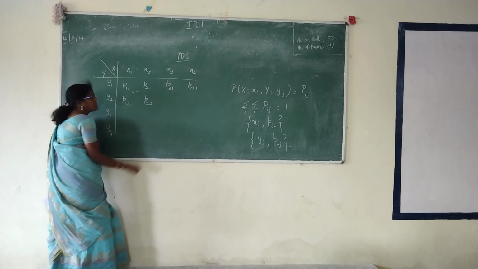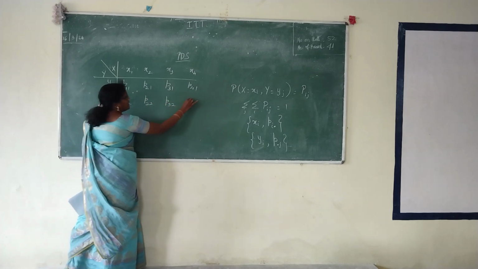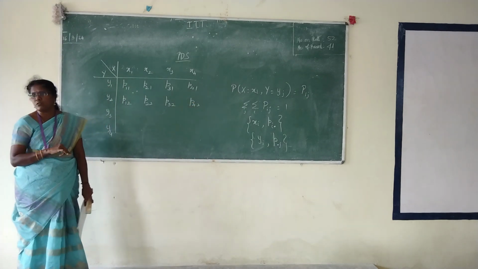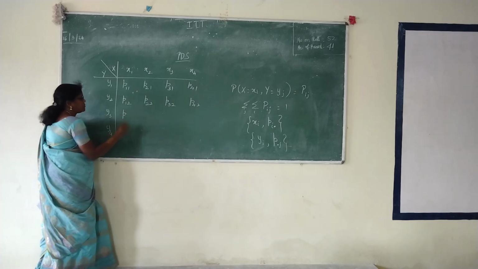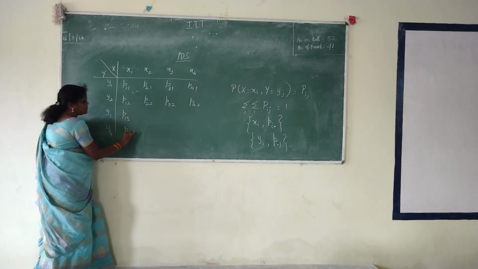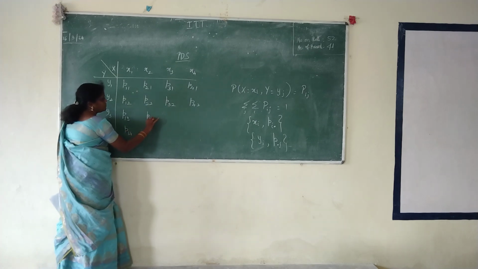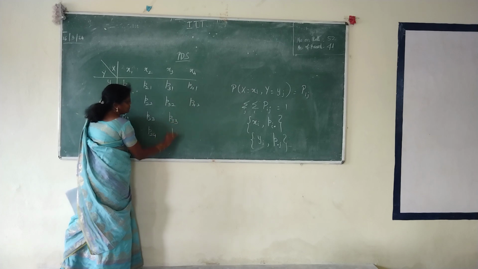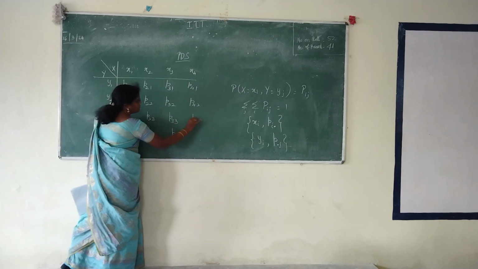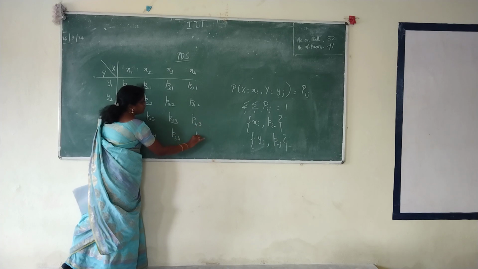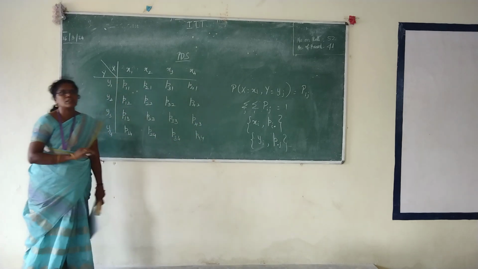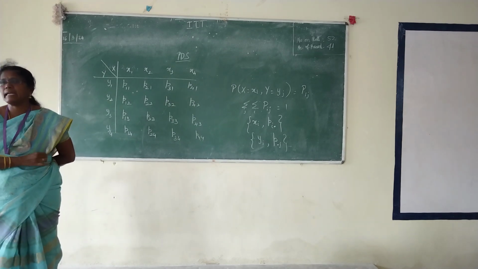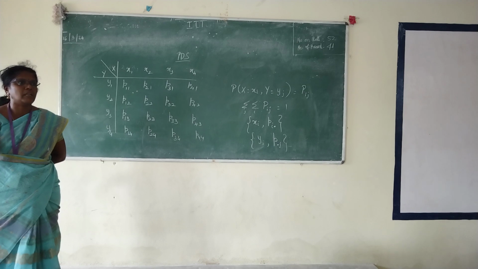P12, P22, P32, P42. Can you understand what is the meaning of each of these probability values? Next row: P13, P14, P23, P24, P33, P34, P43, P44. Can you understand what is the meaning of all these probability values? This is what is called the joint. You are writing this answer for both x as well as y.